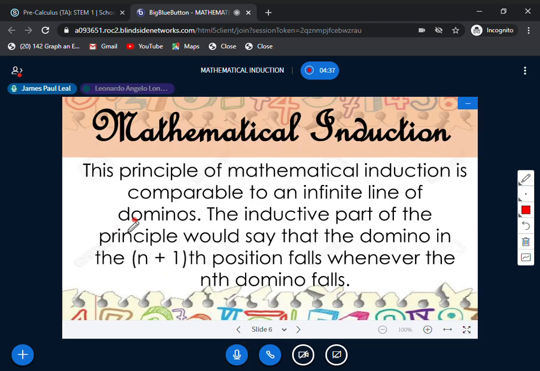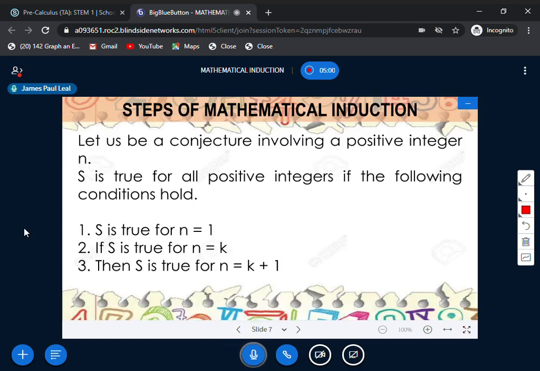As I said, this principle of mathematical induction is comparable to an infinite line of dominoes. The inductive part of the principle says that the domino in the n plus 1 position falls whenever the nth domino falls. So there's something like a domino effect there. That will be the concept in proving by mathematical induction, and using that domino effect, we can lead to the steps of mathematical induction.